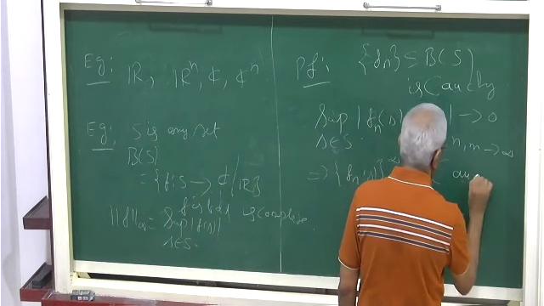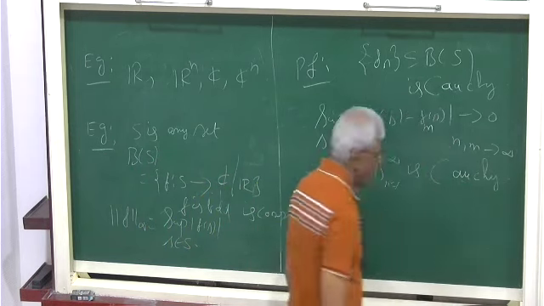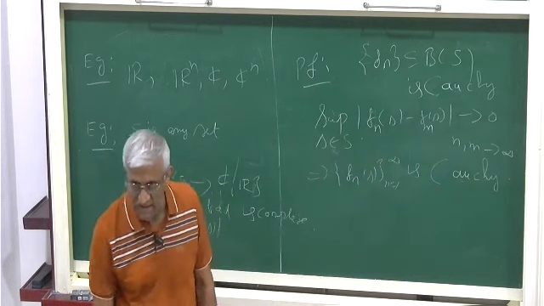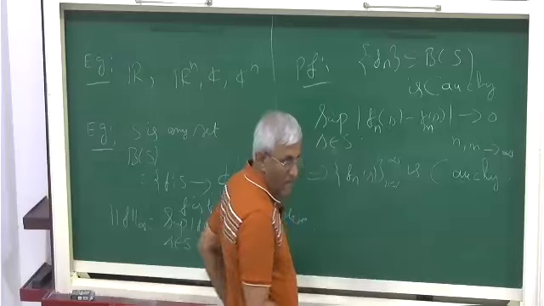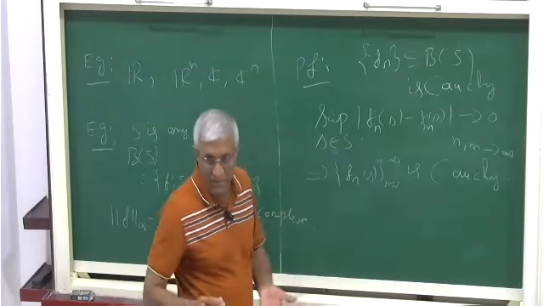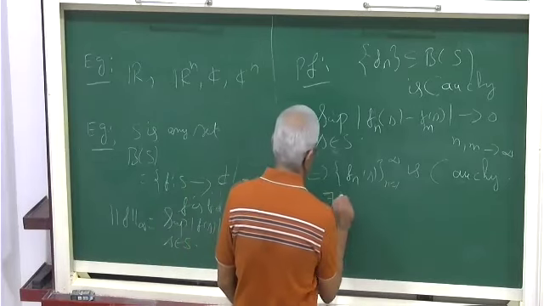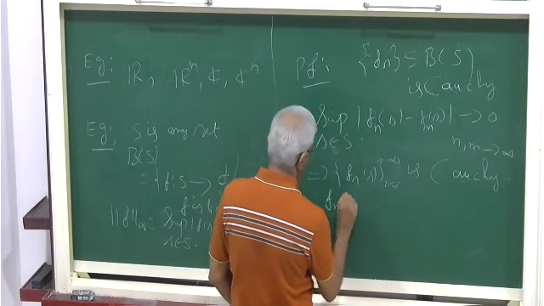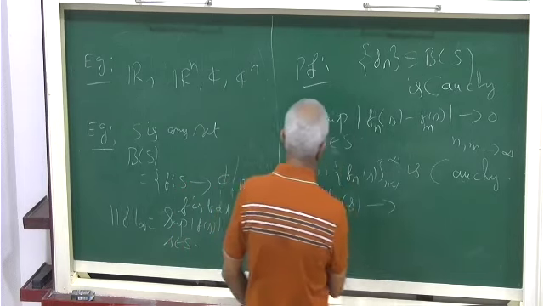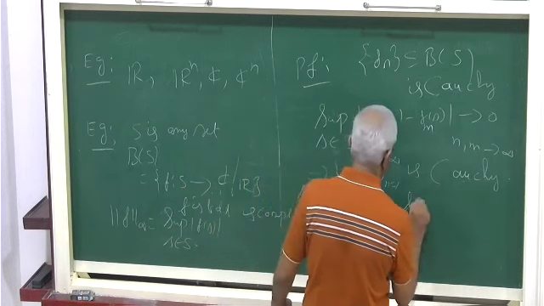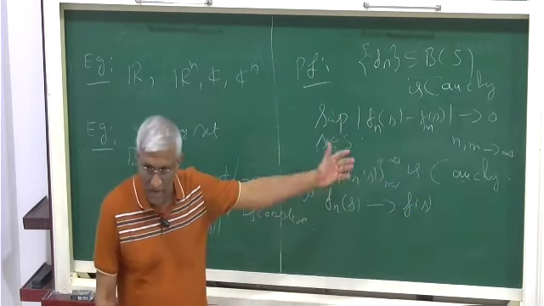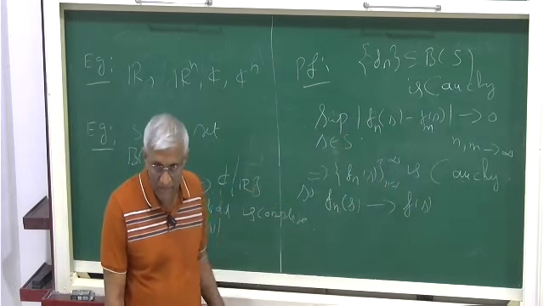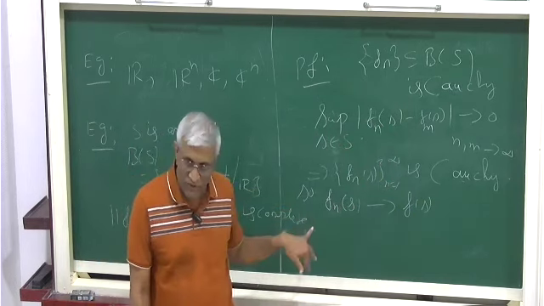For each s, this is Cauchy. Since the real line and complex numbers are complete, there exists some f(s) such that Fn(s) converges to f(s), in R or C. Each Fn(s) is Cauchy, so there exists a limit.